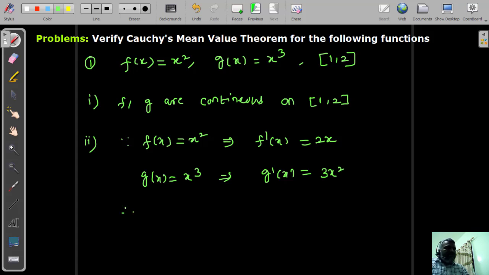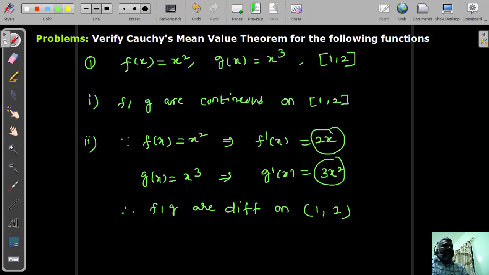After that we can say f comma g exist. So we can say f comma g differentiable, directly differentiable on open interval 1 comma 2, which means you can plug in from this interval any number in f dash of x and g dash of x, you never get infinity. So here between 1 comma 2 there are infinite real numbers. You can choose any real number and plug in over here and plug in over here, you will not get infinity. That's the reason we can say f comma g differentiable on the open interval 1 comma 2.